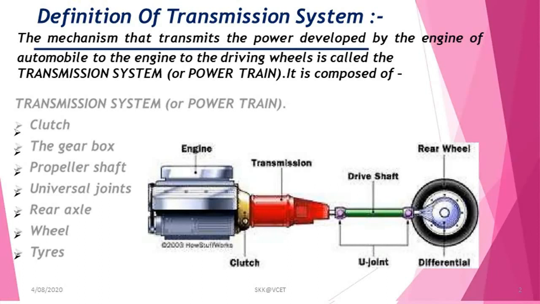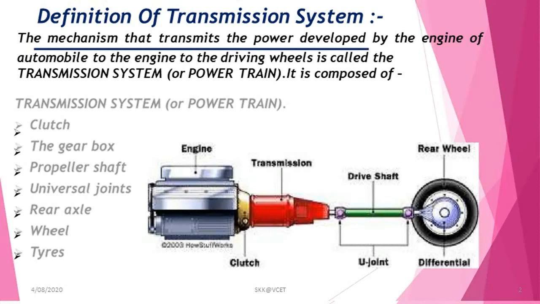During operation, a transmission system has to perform the following functions. First, it disconnects the engine from driving wheels when required. Second, the engine is connected to driving wheels without jerk; smoothly it could be engaged.